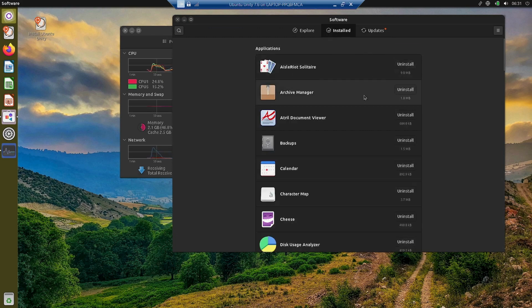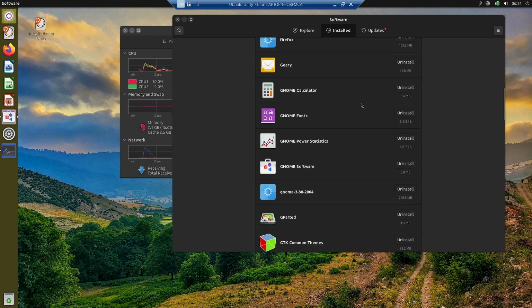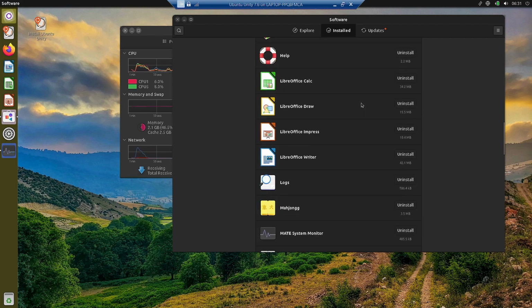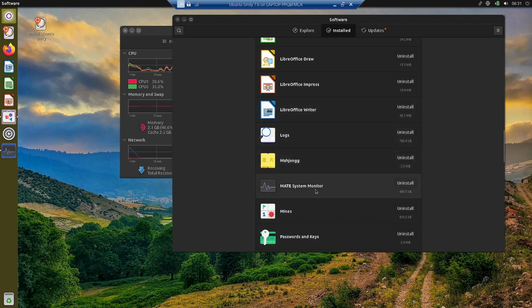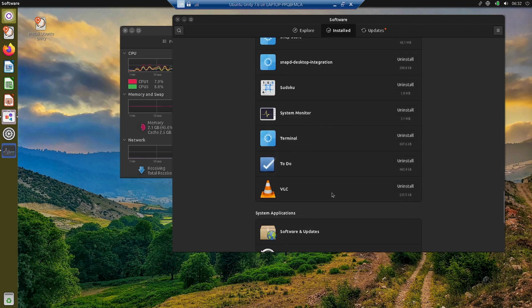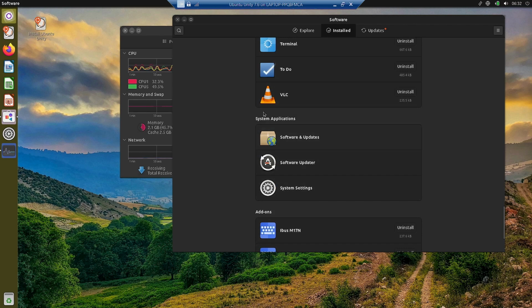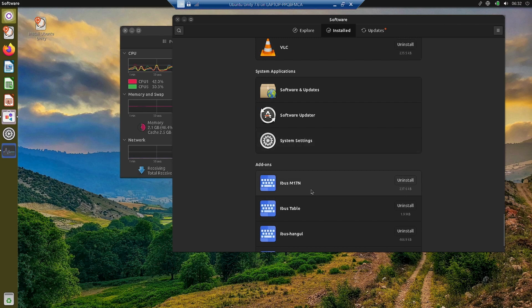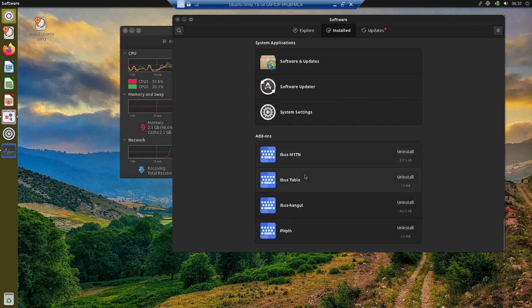Now let us check out the installed applications. So these are all the installed applications. You can see most of them are the Gnome desktop applications and very few are from the Mate desktop. For example, Mate system monitor is also available, and you can see most of them are from the GNOME desktop. That's it. And the system applications, these are the three system applications, and these are the input methods that are available as an add-on. So these are mostly for the Chinese and all those Oriental language inputs.